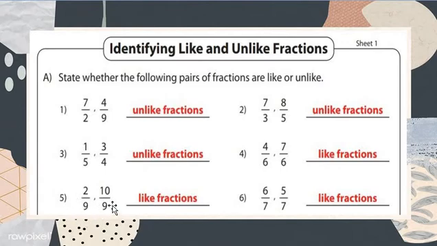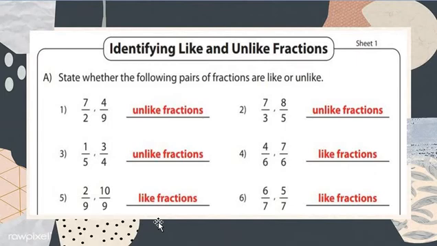See, here is 9 and here is this 9. 9 and 9 both are the same digit, so we identify it as a like fraction.